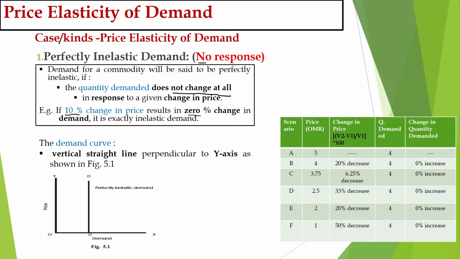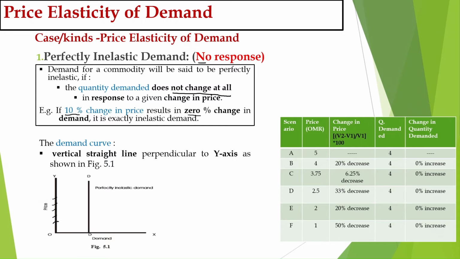You can see here, the demand curve in perfectly inelastic demand is a vertical straight line, which is perpendicular to the x-axis as shown in 5.1. Why is it a vertical straight line? Because you can see the price is increasing or price is decreasing, but the demand remains same. You can see here in this table, I have given you the different examples.